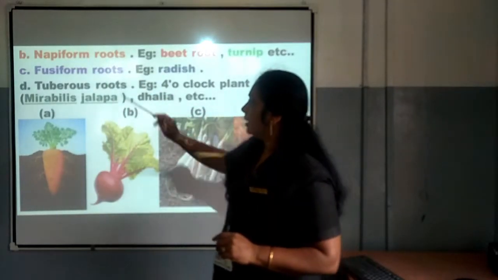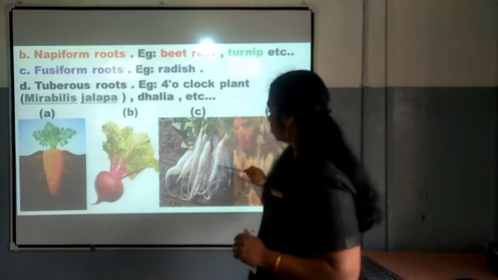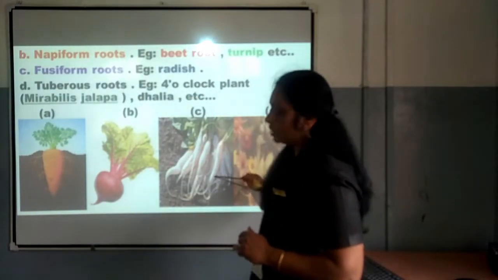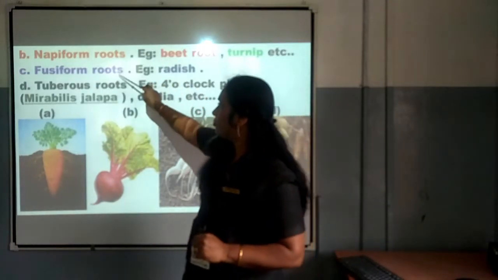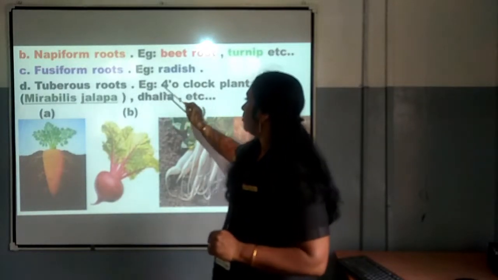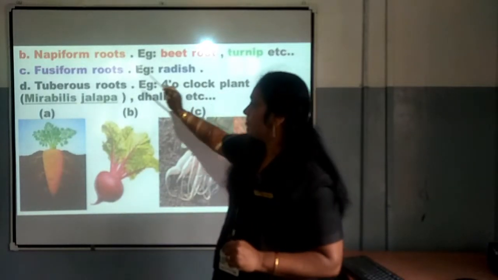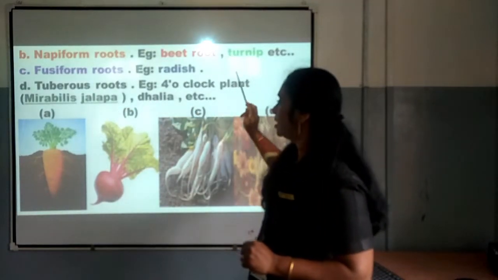And the third one is fusiform root. Example, radish. You can see the structure of fusiform root. This is the shape of the radish. From this shape the name came as fusiform. And the fourth one is tuberous root. Example, 4 o'clock plant, that is Mirabilis jalapa, which is the botanical name of 4 o'clock plant.